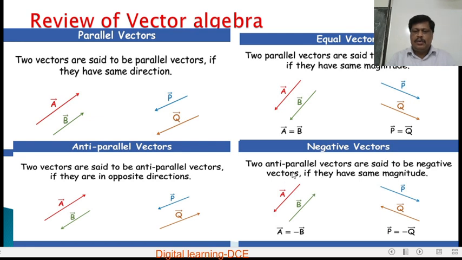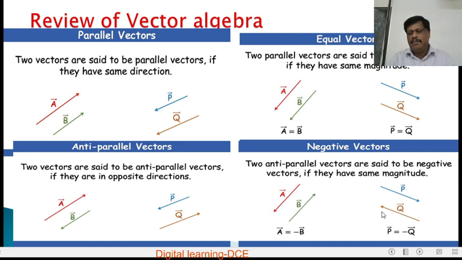Negative vector. Two anti-parallel vectors are said to be negative vectors if they have the same magnitude. Here vector A is acting in this direction, so vector B has the same magnitude as A but acts in the opposite direction. Therefore, vector B is said to be the negative vector of A. So vector A is equal to minus vector B.